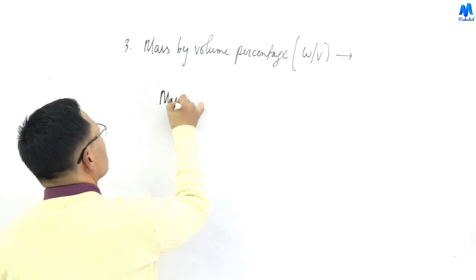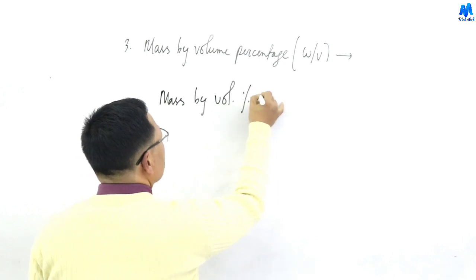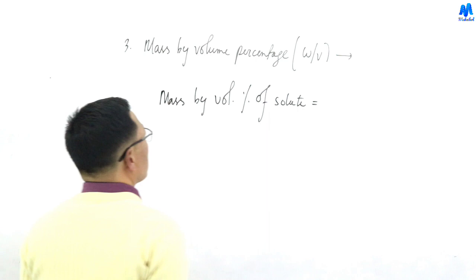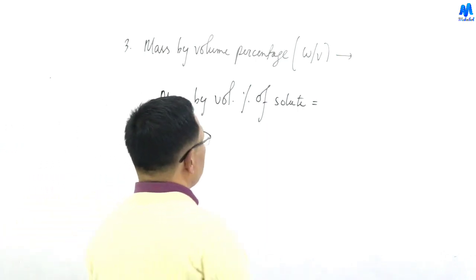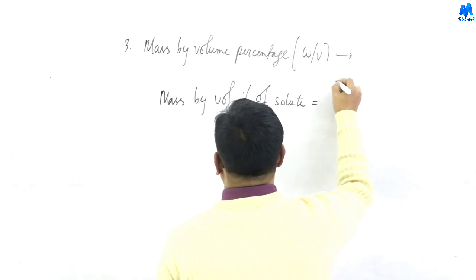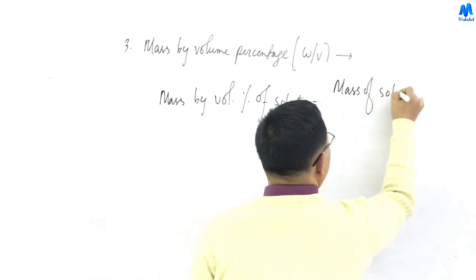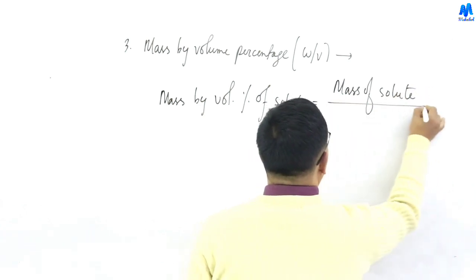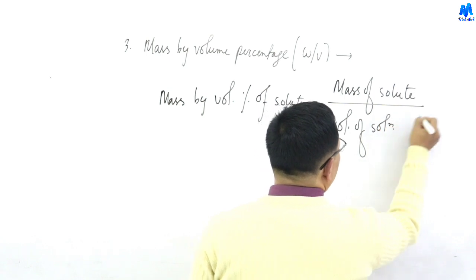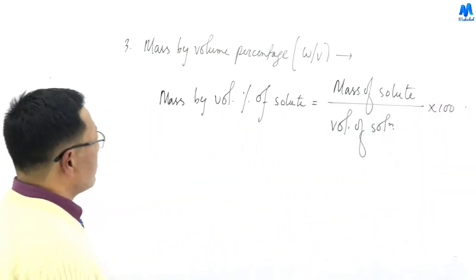Mass by volume percentage of solute. So the formula is mass of solute in gram divided by volume of solution, into 100. That is mass by volume percentage.